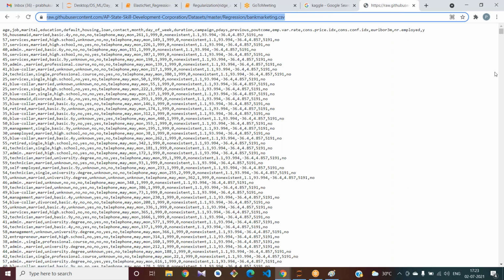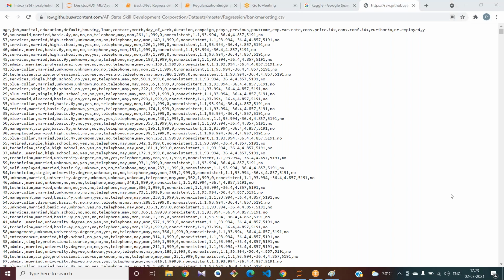Okay, try to apply the linear regression and also try to apply the regression that you have learned. That's your choice, and please tell me which has worked better for this dataset.